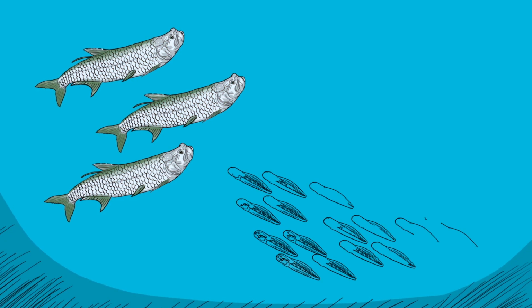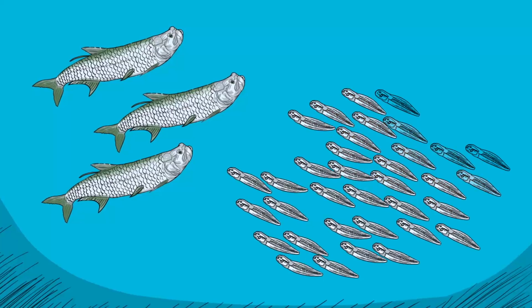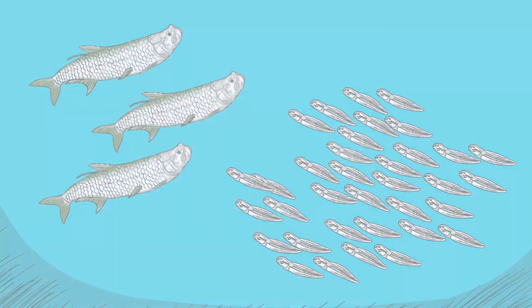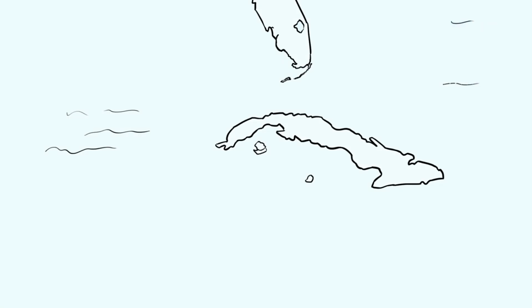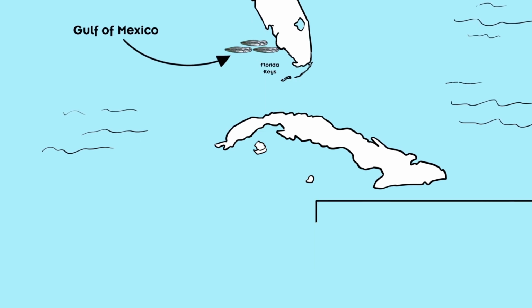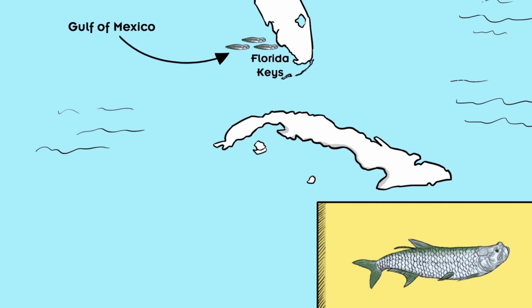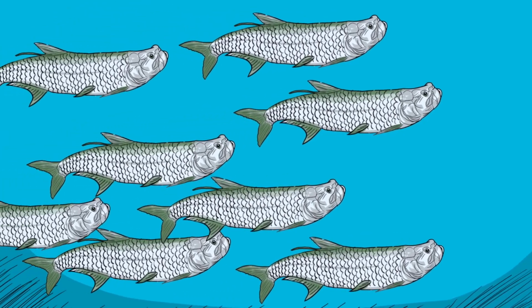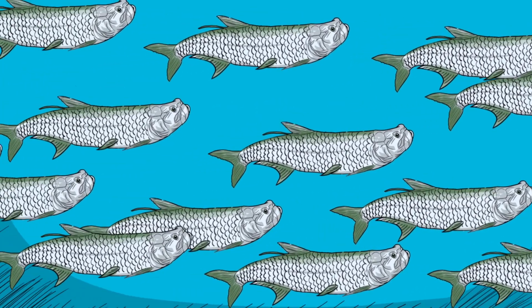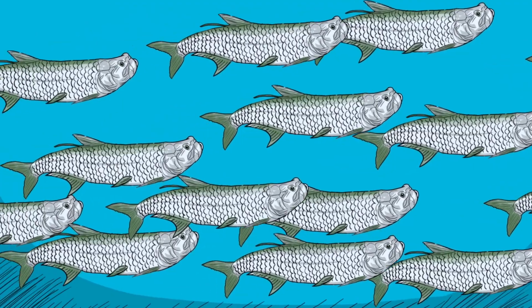Like bonefish, tarpon spawn in offshore groups, and their larvae can drift in the ocean's currents far from where they were spawned. Some larvae spawned in the Gulf of Mexico wind up in southwest Florida, where they transform into juvenile tarpon in the safety of estuaries and mangrove creeks. Tarpon populations are also connected through migration. Subadult and adult tarpon are capable of making long-distance migrations, both for spawning and to feed.